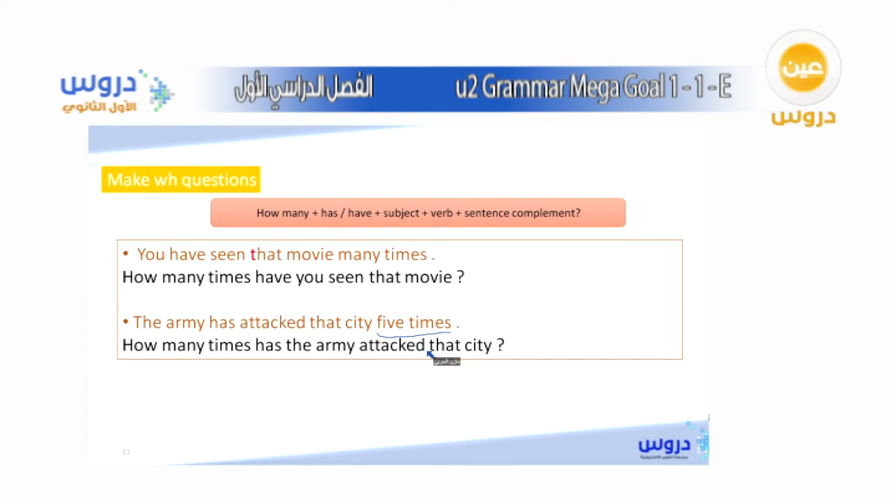How many times has the army attacked the city? And as you can see here is the formation on how to make a double-edged question in the present perfect simple, okay? Here, as you said, how many plus either have or has, depends on the subject, and also the verb and the rest of the sentence.